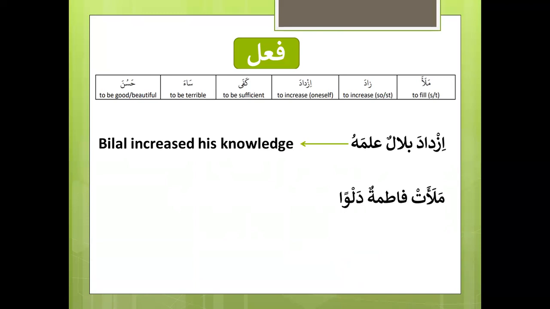Another example I came up with was mala'at fatimatu dalwan. Fatima filled up a bucket. Again, 1CN, dalwan, singular common nasab, it's specifying what she filled up. Ilmahu is specifying what Bilal increased. Did he increase in money? What did he increase in? So this is the way.